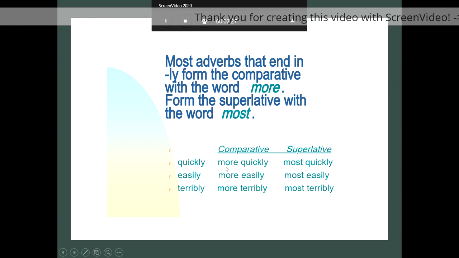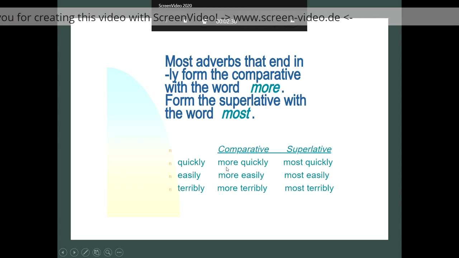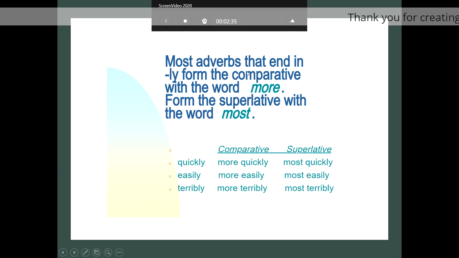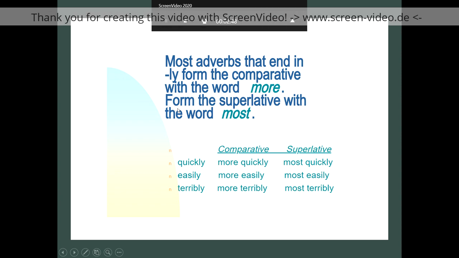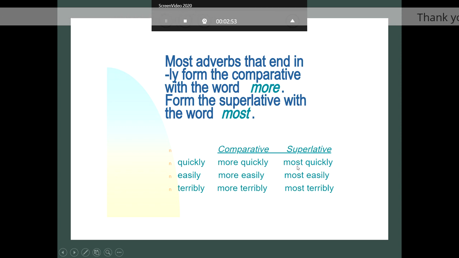more or most. Let's read. Most adverbs that end in ly form the comparative with the word, we use what? More. And for forming the superlative form, we use most. Quickly, adverb. The comparative form is more quickly. The superlative form is most quickly.